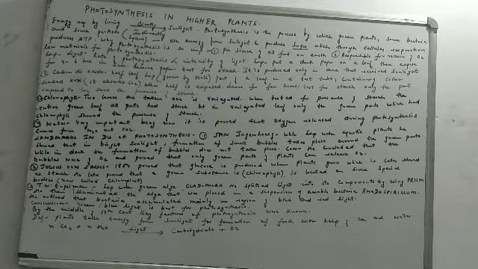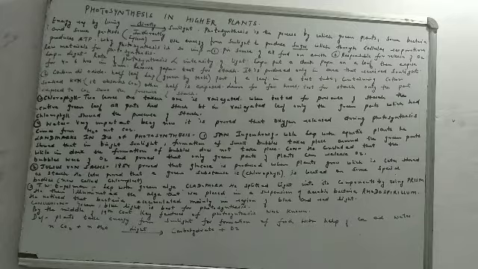Second was Julius von Sachs. He proved that glucose is produced because of a green substance which is located on special bodies. So you can say it is an indirect discovery of chlorophyll in chloroplast. And the last is T.W. Engelmann. He was trying to find out that out of the spectrum of white light, out of all the 7 colors that we have, which light is the best suitable. So he concluded that it was the green and the blue light which is best suited for photosynthesis.